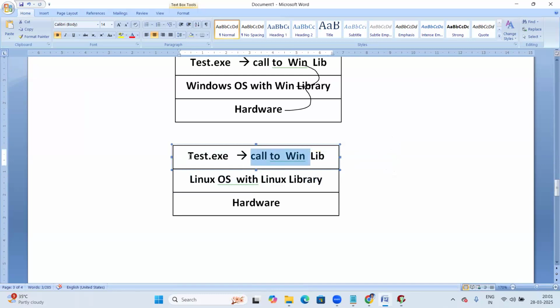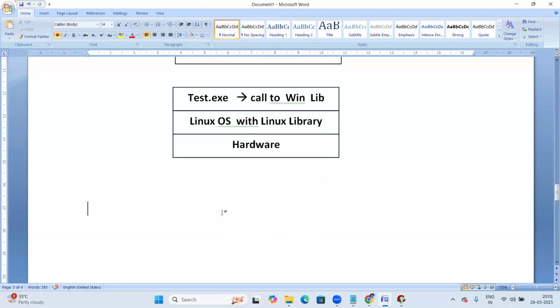So since the test.exe file is already linked with the Windows OS library, it will try to call the Windows OS library, but that library is not available, meaning the environment is not matching. Simply it fails.